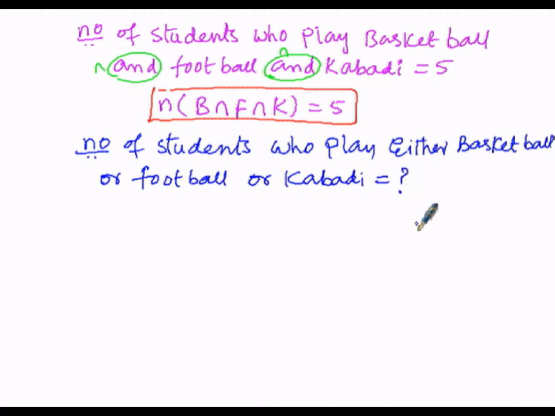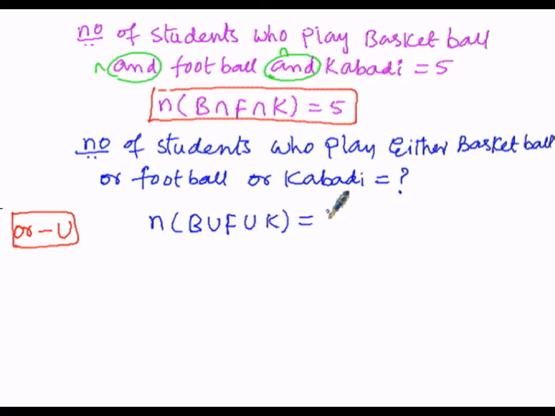We have to find out the number of students who play either basketball or football or kabaddi. Here or indicates union. Mathematically it can be written as n of B union F union K equals question mark.